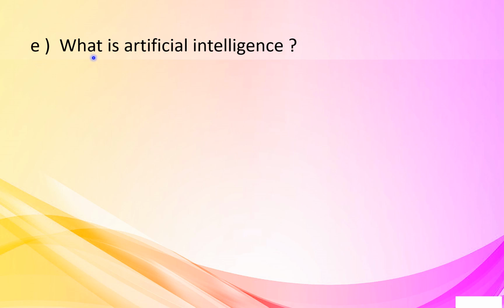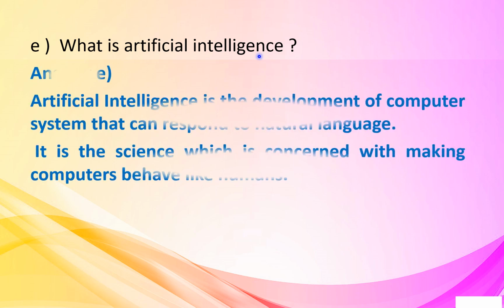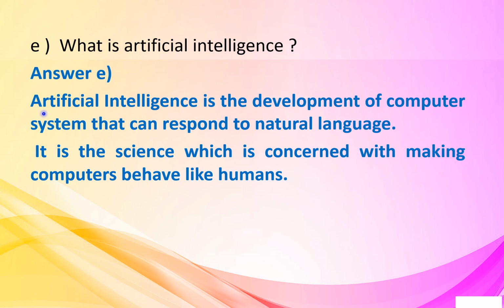E. What is artificial intelligence? Artificial intelligence is the development of computer systems that can respond to natural language. It is the science which is concerned with making computers behave like humans.